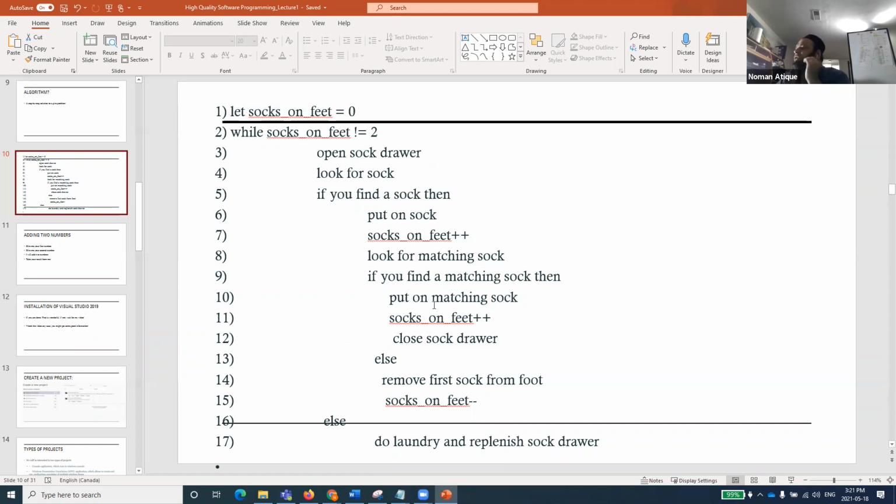It's not a program. So now there are different schools of thought which talk about different things. Some people say that if it is in this form, this will be called a pseudocode. Like again, as I said, there are different implementations, different schools of thought on that. Some people say that this is the pseudocode. Why? Because this contains general English. If you find a sock, maybe it's also English. Look for a sock. This is total English.